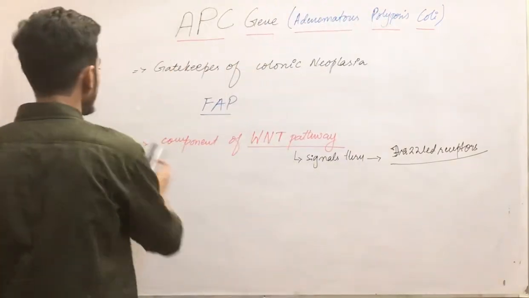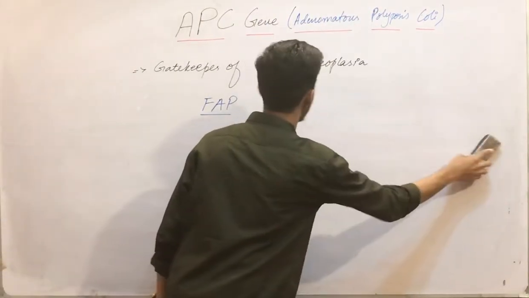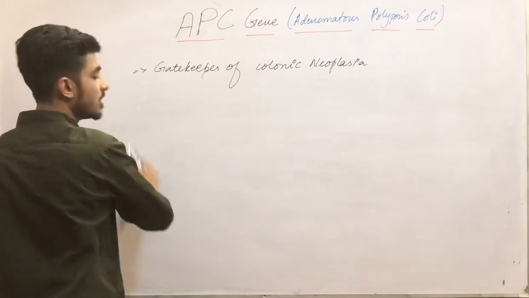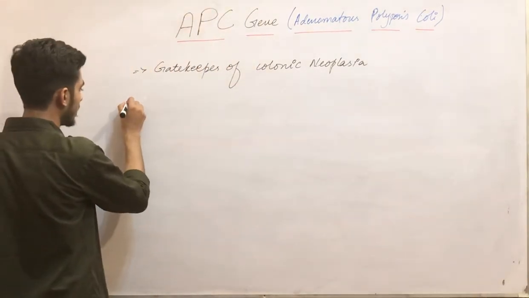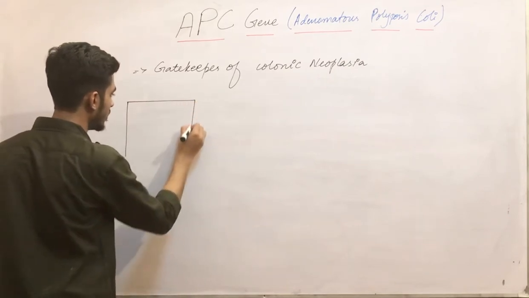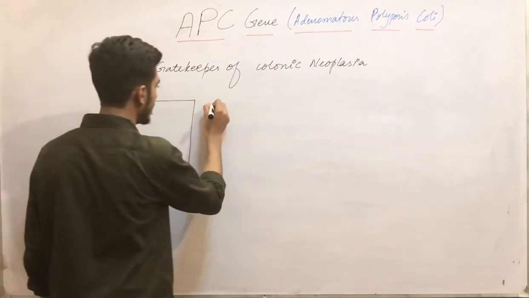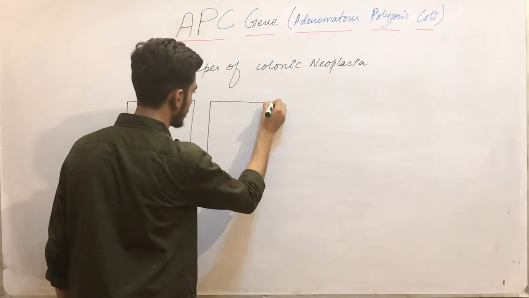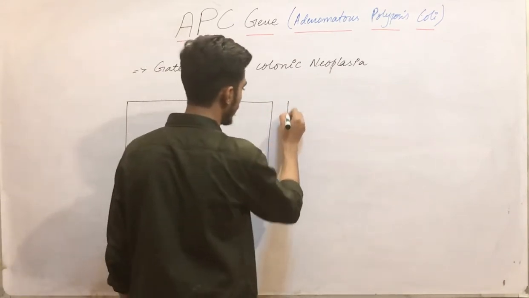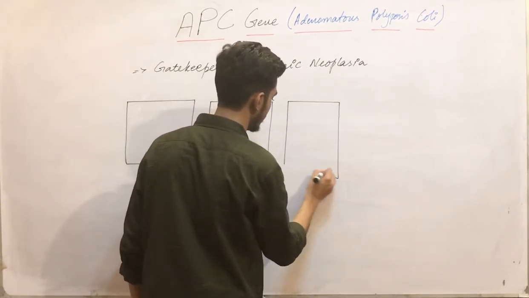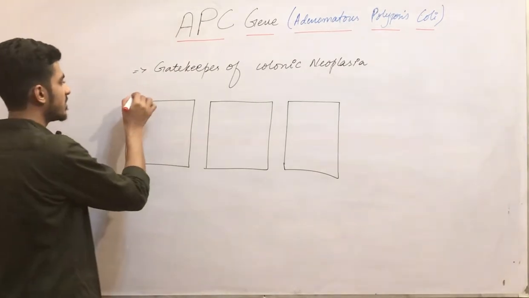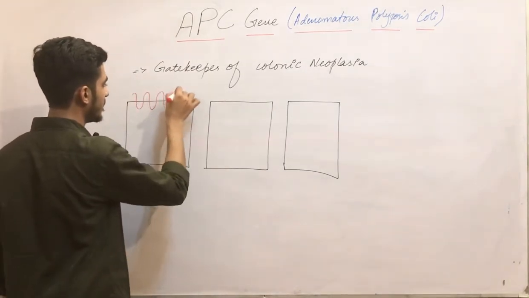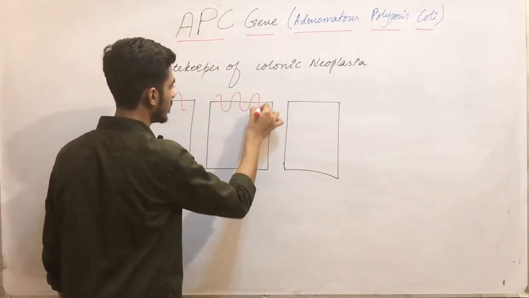For this purpose I am making 3 cells. This is cell number 1, this is cell number 2, and this is cell number 3. Now suppose this is the frizzled receptor of the Wnt signaling in all 3 cells.